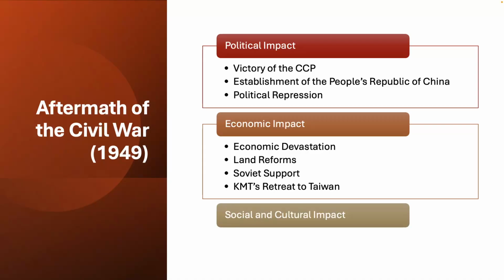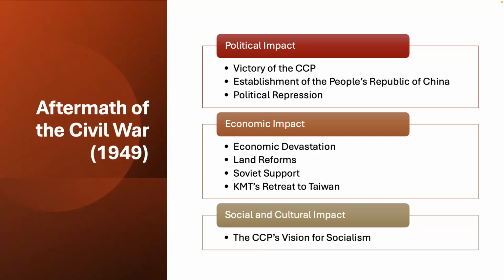And then finally, we can see the ultimate social and cultural consequences. The CCP began to implement socialist policies aimed to transform Chinese society. So we can see, for example, collectivization of agriculture, nationalization of industries, and the introduction of a state-run education and healthcare system. We'll talk about education and healthcare towards the end of this course, but ultimately these things paved the way for the consolidation of power for Mao Zedong and set the stage for more radical policies, including things like the Great Leap Forward and the Cultural Revolution in the 60s and 70s, more of which will be discussed in future videos.